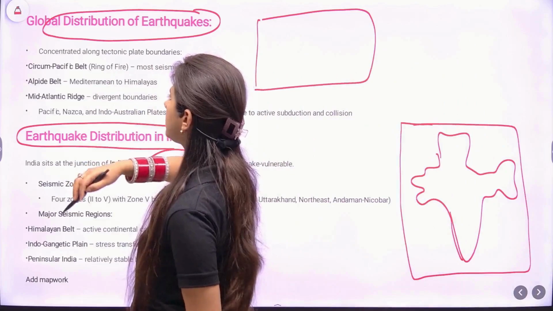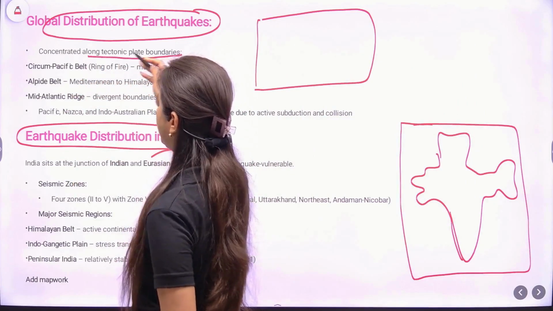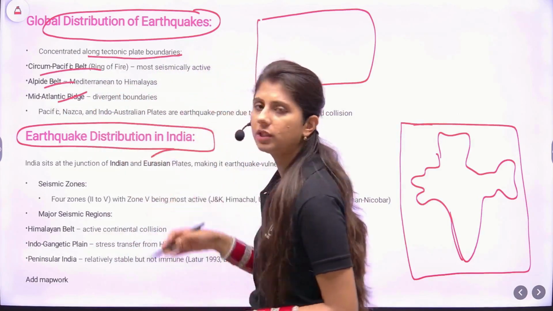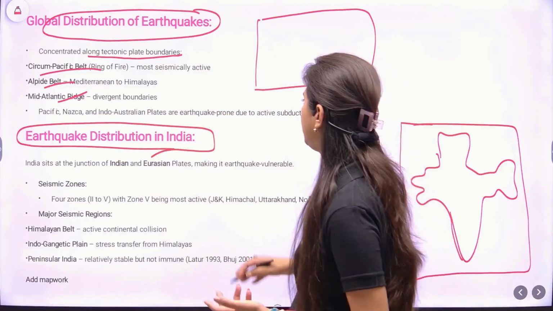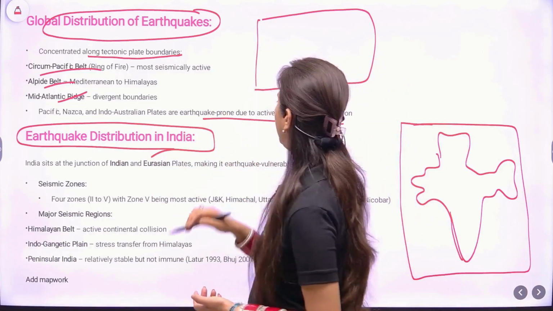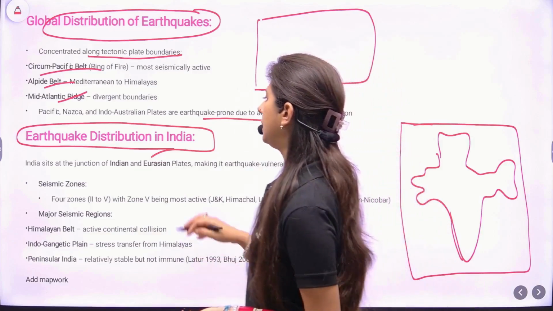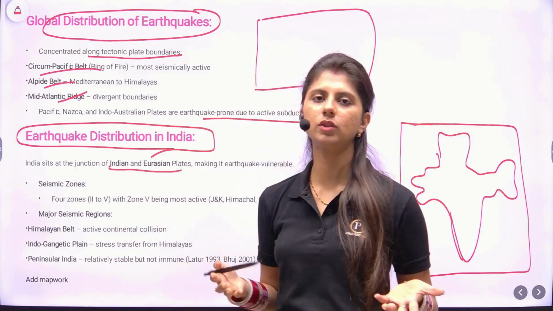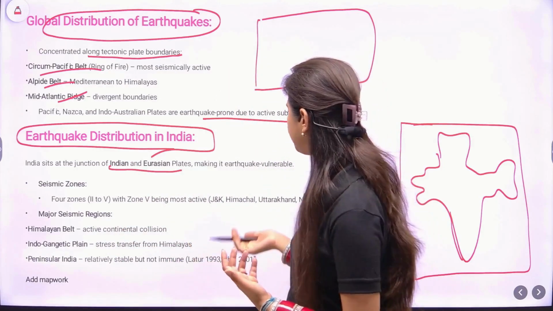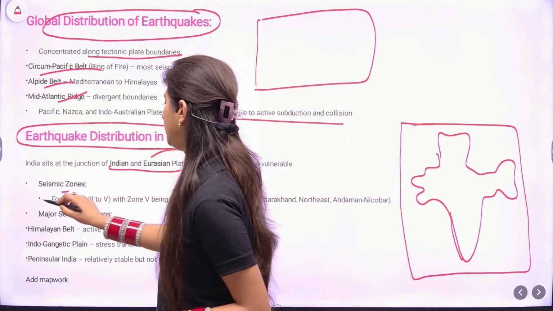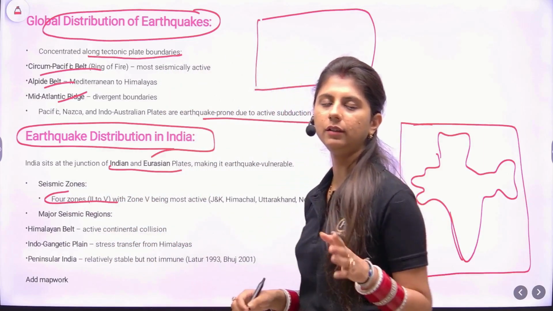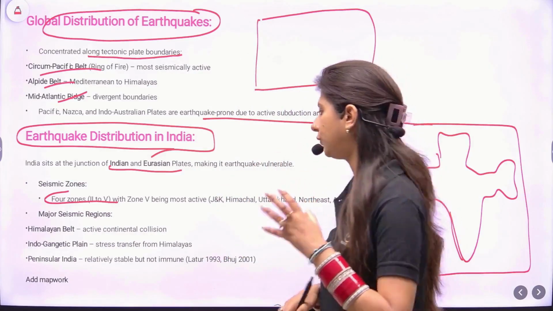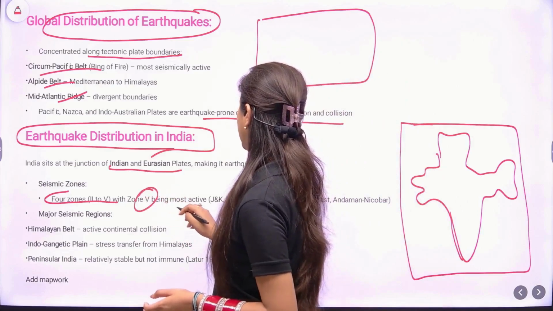In the global distribution, earthquakes are concentrated along the tectonic plate boundaries: Circum-Pacific, Alpide, Mid-Atlantic, etc. You have also mentioned some plates, Pacific, Nazca, Australian plates, which are prone due to active subduction. Then earthquake distribution in India, because it lies at the junction between, which is most important, the Indian and the Eurasian plate. We divide India into 4 zones from 2nd to 5th. Zone 5 is the most active.